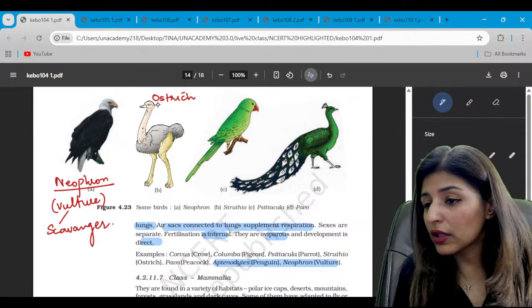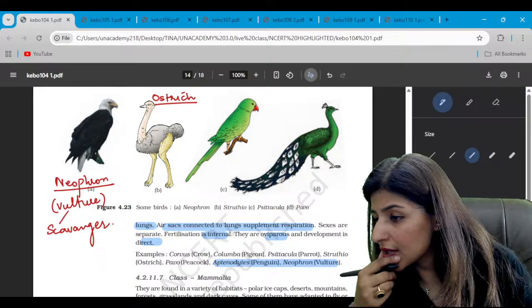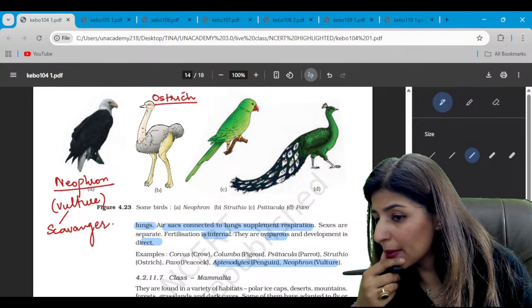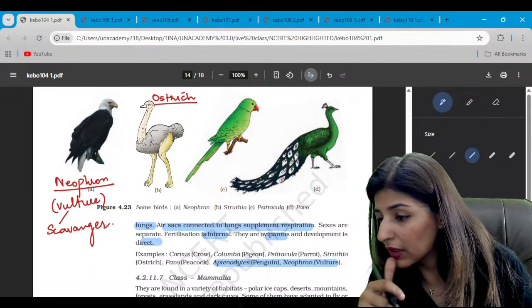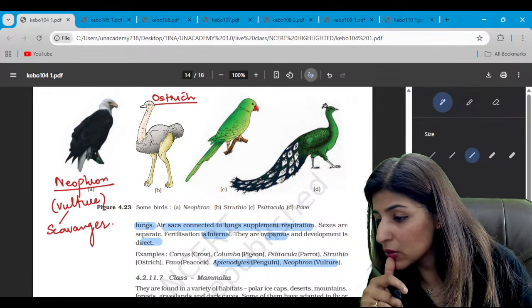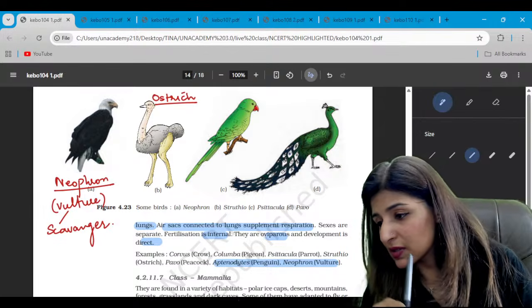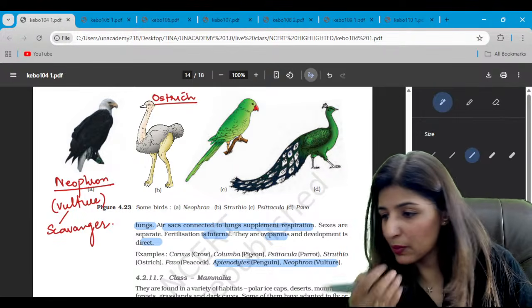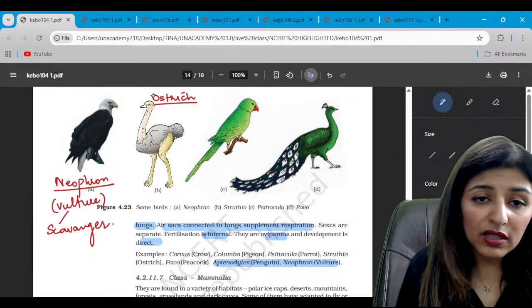Are you writing all the examples with me on your book? Please let me know. Yes, guys. Are you writing down the examples with me? Everyone? All the serious students here, are you writing the names along with me? Yes, Vishalini is doing that. Very good. SP, this is an English batch, bache. I try to keep it very simple. Are you all writing with me? Yes? Good. So this is ostrich.